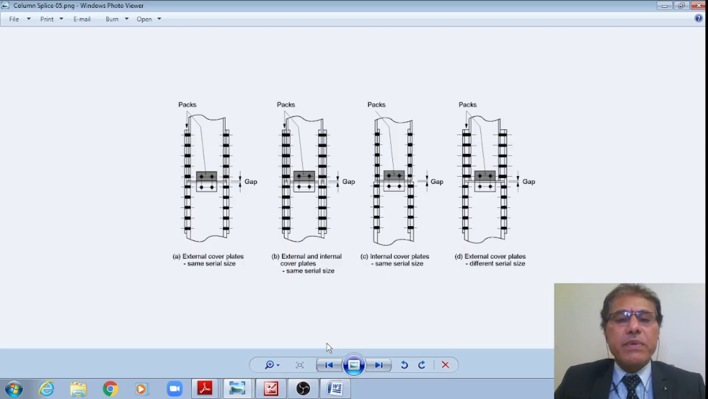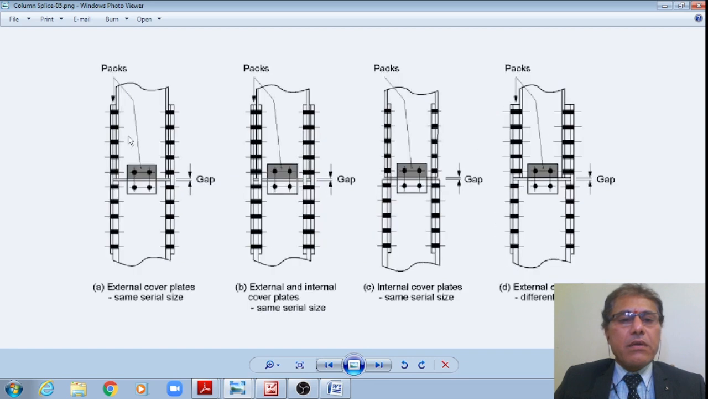Now let us see what we'll be discussing in today's class. That is how column splices are needed. What are column splices actually? These are the joints. A splice means nothing but a joint in a member. Therefore, why are these needed?